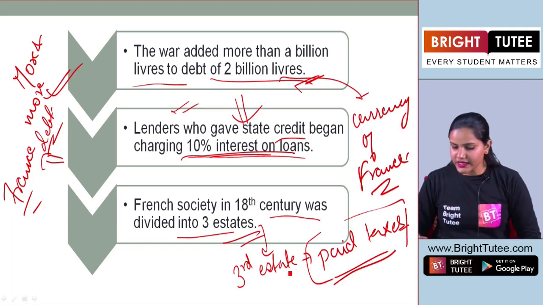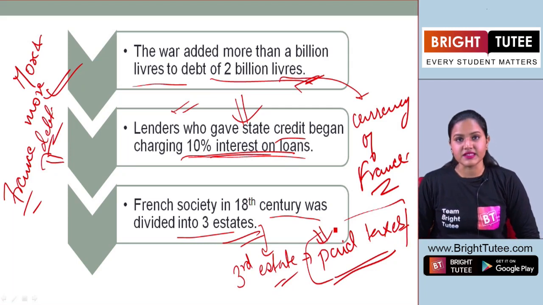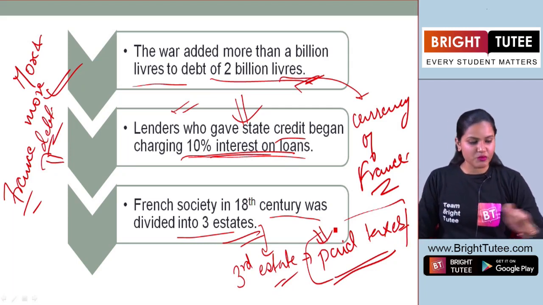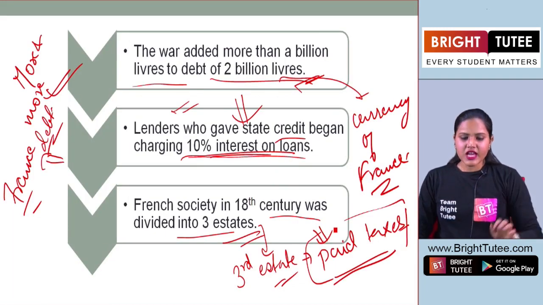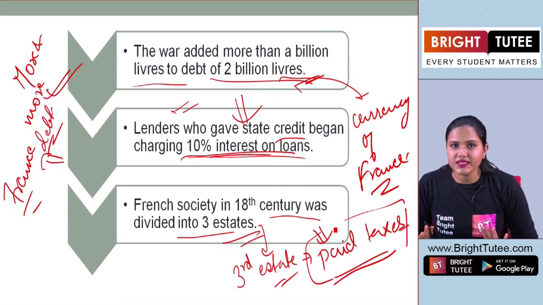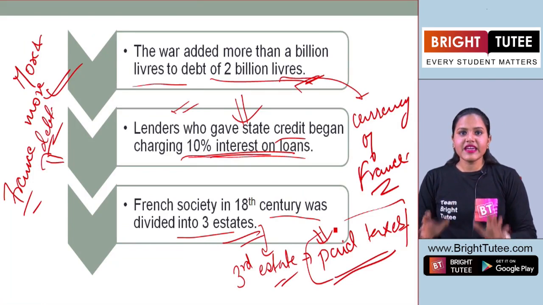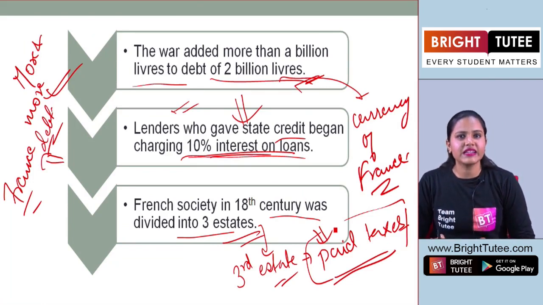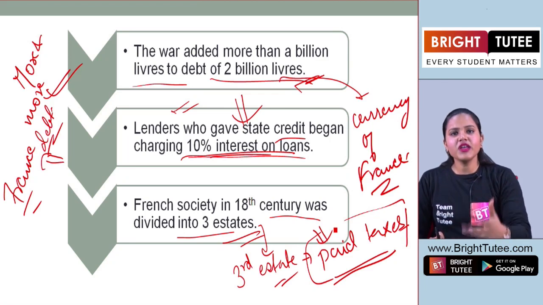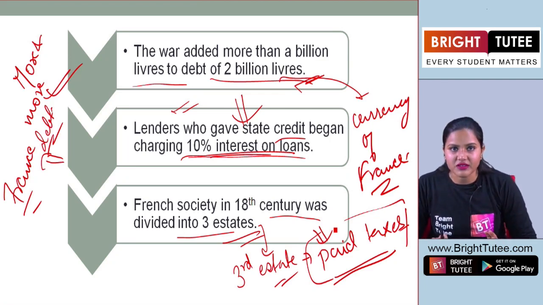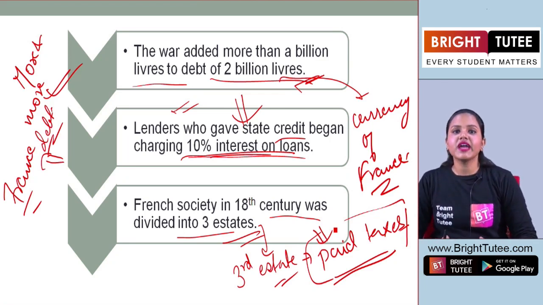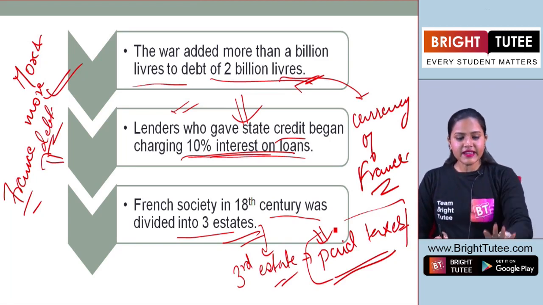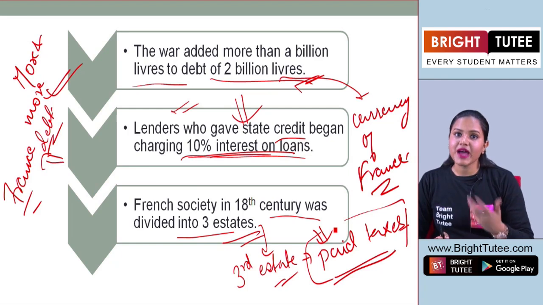It was only the third estate that paid taxes. So this is an important point here, and you must keep that point in mind. So here in this part, what are we understanding? We see that in France, the economic situation was not that good when Louis XVI came to power, right? An empty treasury for any region is not a good sign, and getting into loans again was a bad factor.